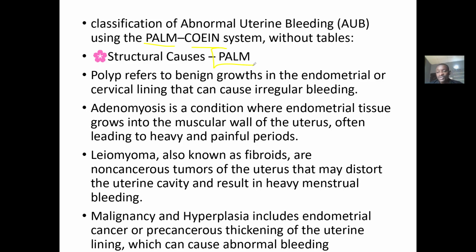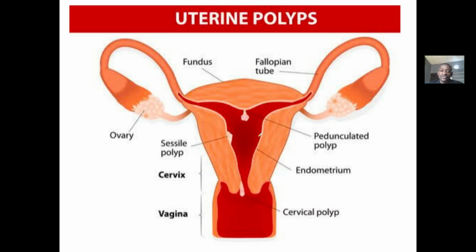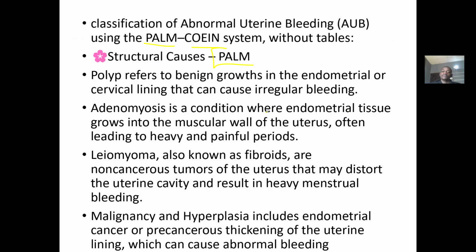So the P is polyps. So polyps, you have all those benign growths, all those polyps. Adenomyosis is a condition where the endometrial tissues grow into the muscular walls of the uterus. That means the endometrial tissue is not found in the endometrium, but is found in a different location.